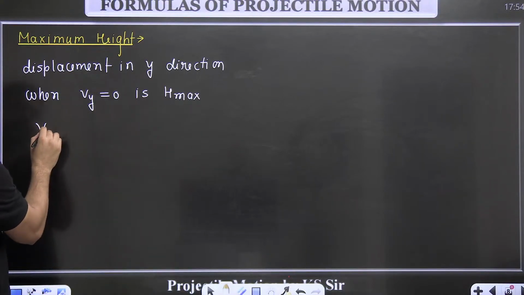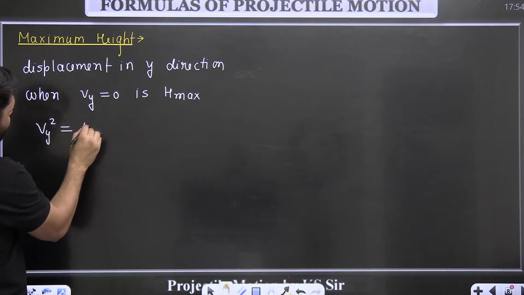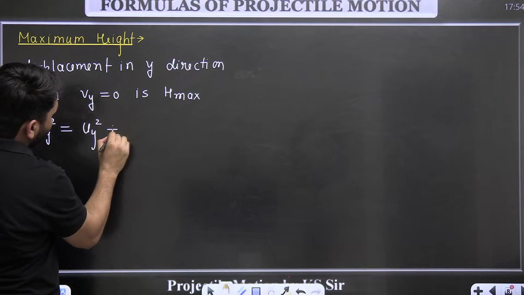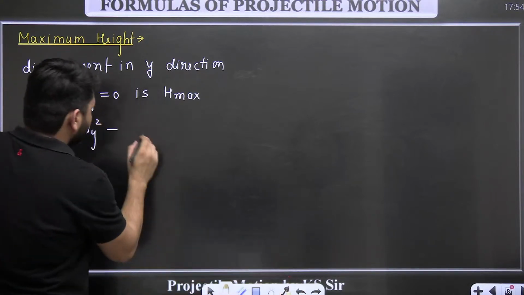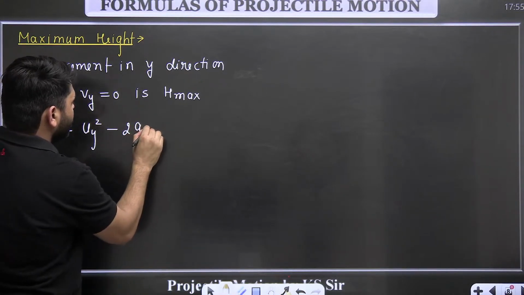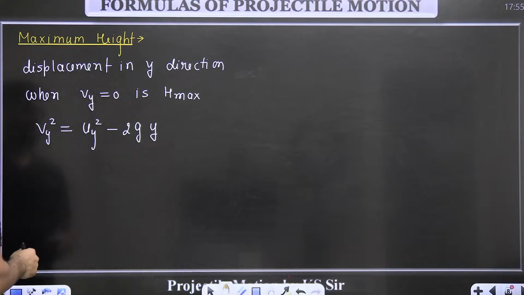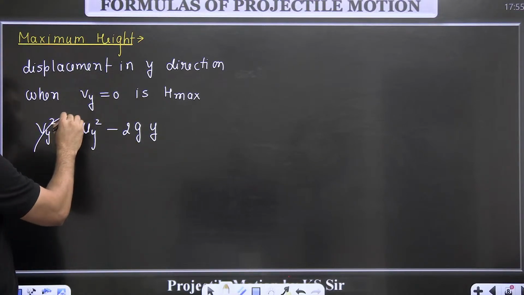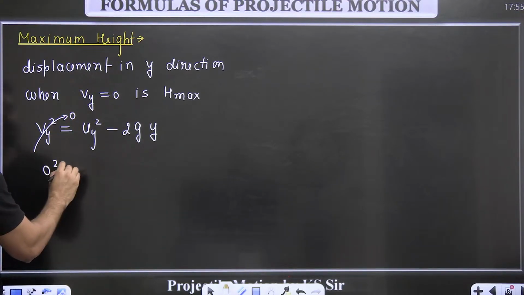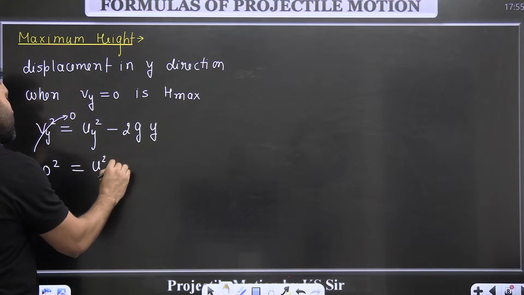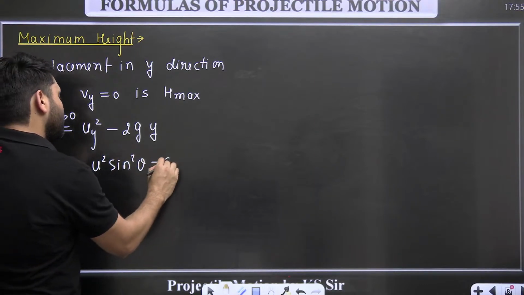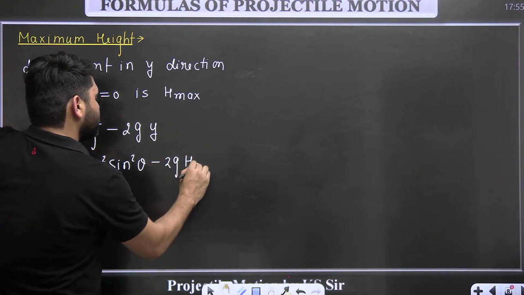So which equation can I use? Vy square is equal to uy square minus 2g into y. So in this formula I'll put Vy equal to 0. 0 square is equal to u square sin square theta minus 2 into g into h max.